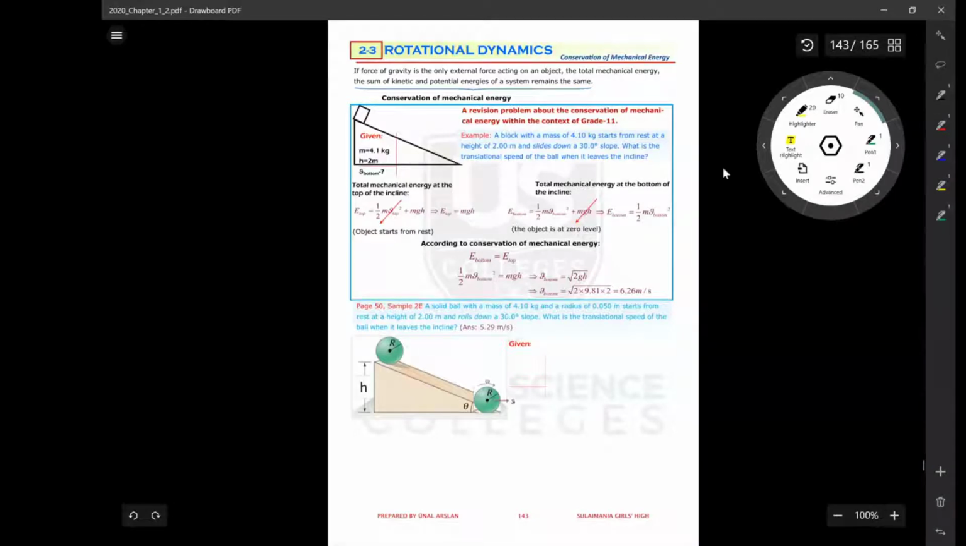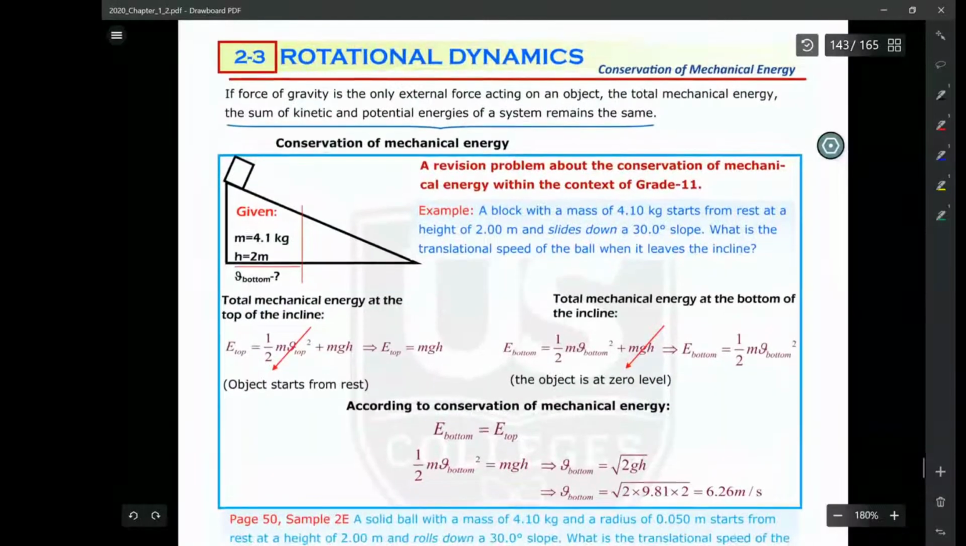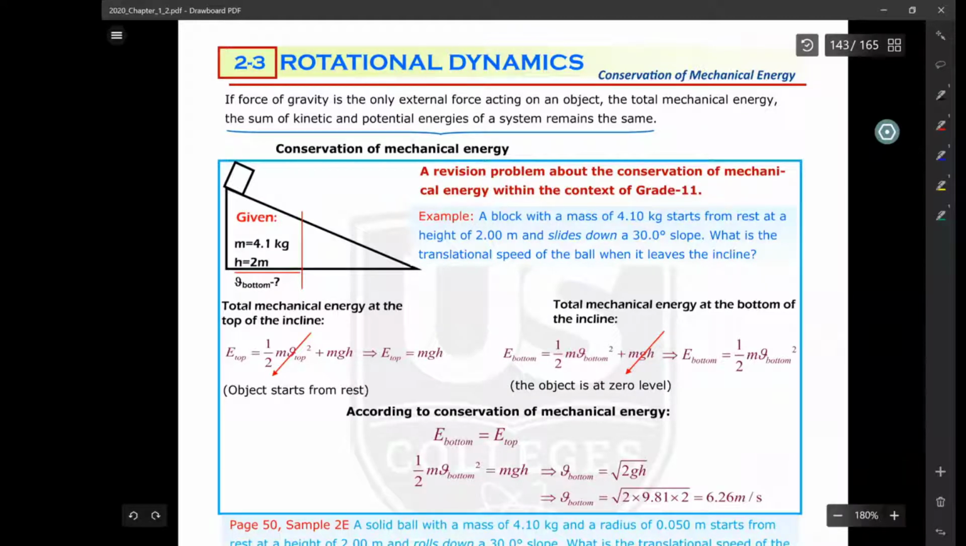It is the title at page 143. There is a sentence: What is the condition for conservation of mechanical energy? And you learned what conservation means. If a quantity is kept constant, we say that quantity is conserved. So for conservation of mechanical energy, mechanical energy must stay constant in some situations, under some conditions.